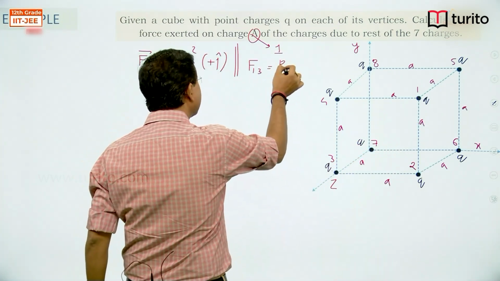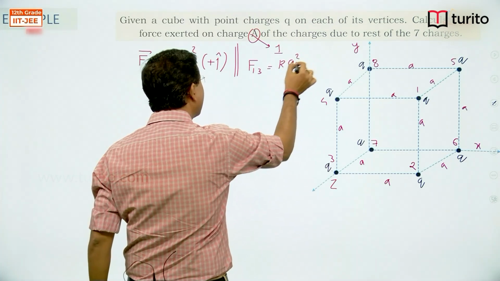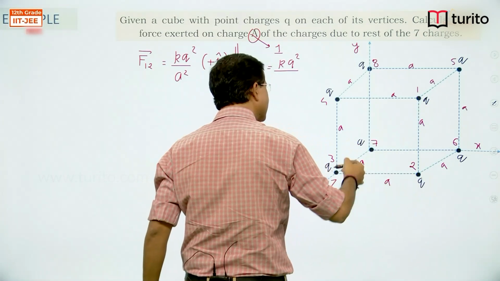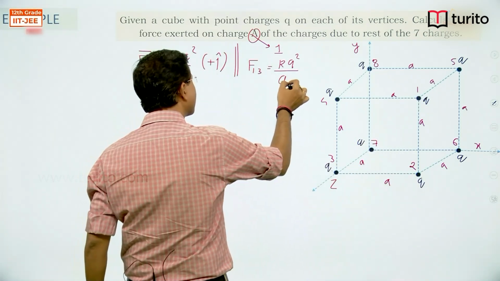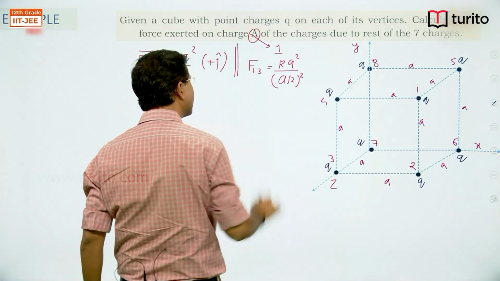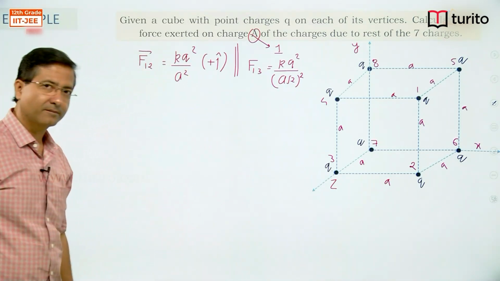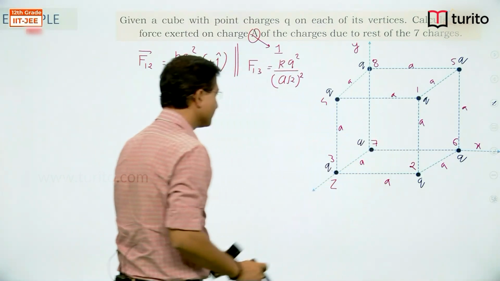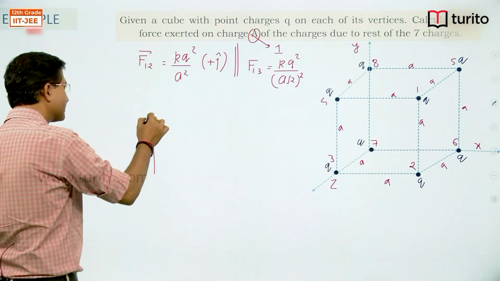Magnitude of force again k q square. The separation, if this is a, this is a, this separation will be a root 2, a root 2 whole square. Now I need to add direction, right? So just look at the front part. Front part is something like this.